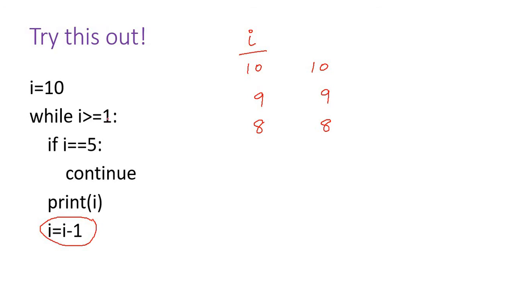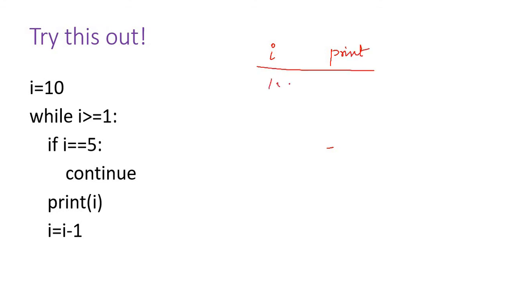Now i is 7, it prints 7. So it prints 10, 9, 8, 7, 6.